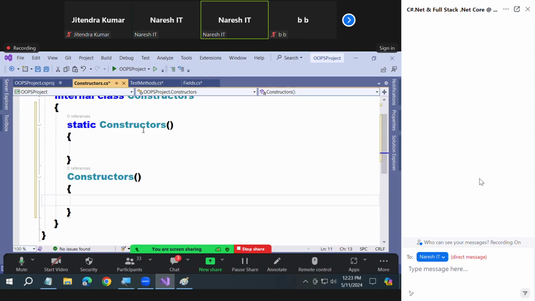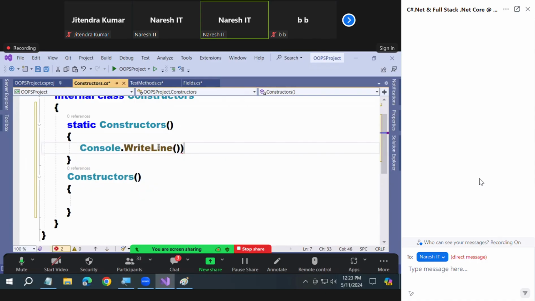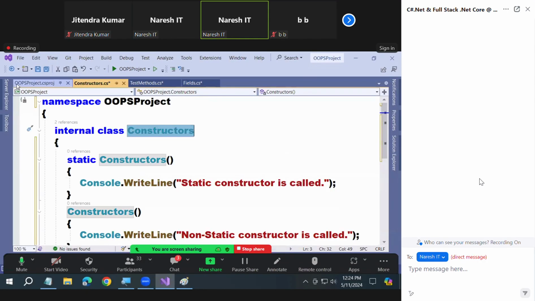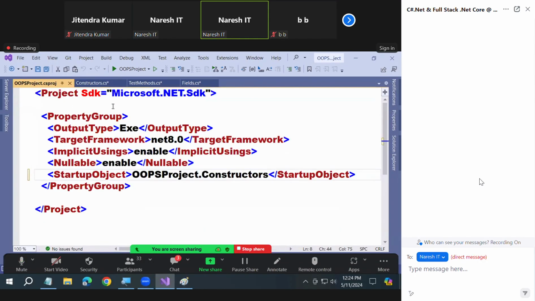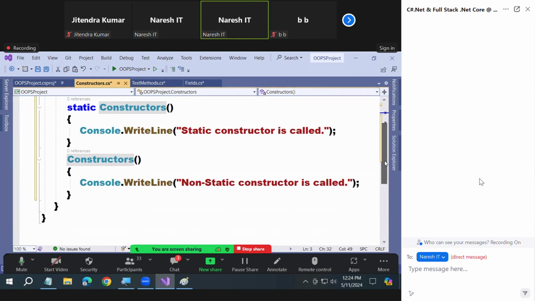Are you clear or not? Okay, so what is this? Console.WriteLine: static constructor is called. Here, non-static constructor is called. Are you guys clear? Now, let me set this class as the startup object. And if I try to run this, I'll get an error. Why? Where is the main method? You don't have a main method.